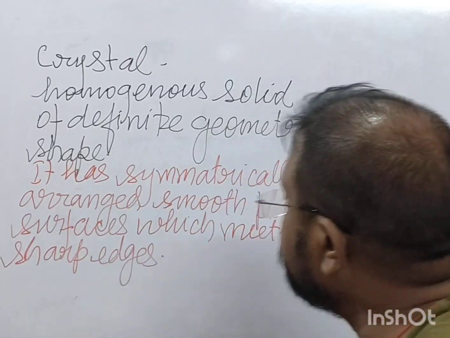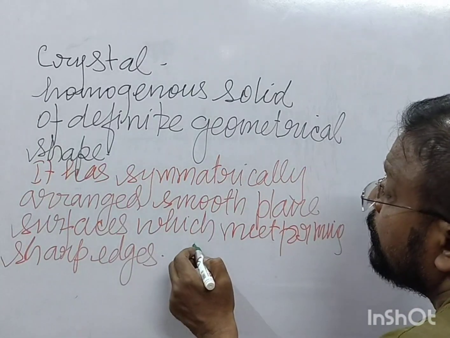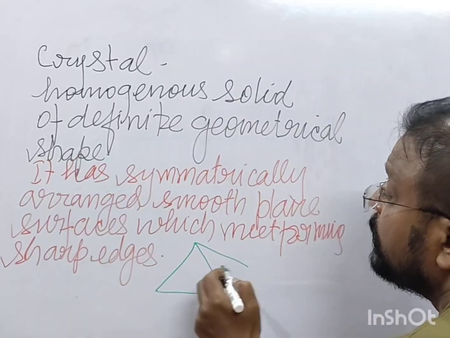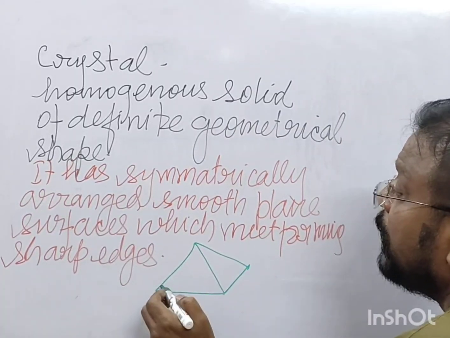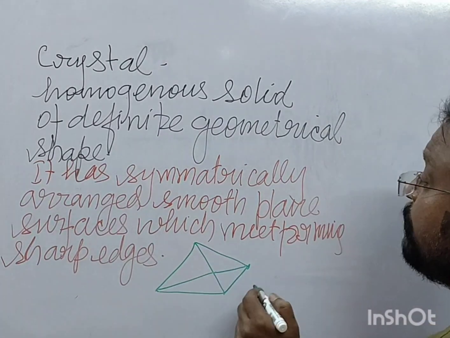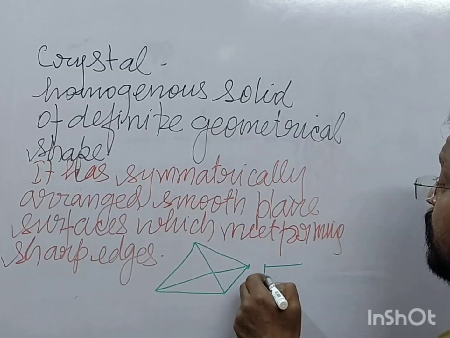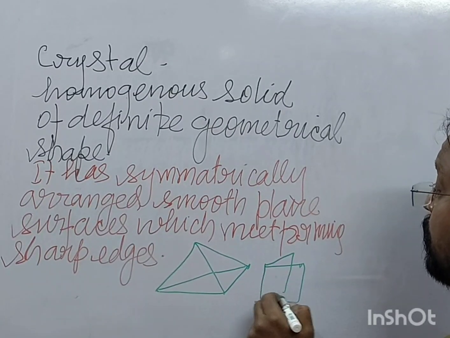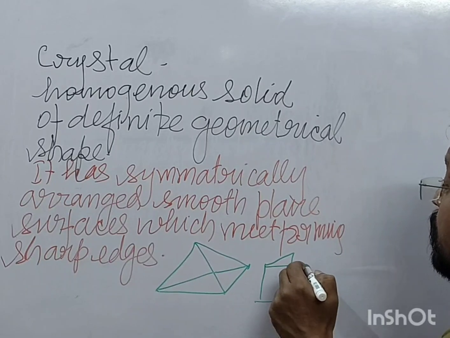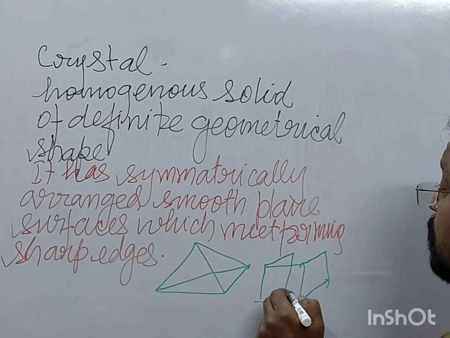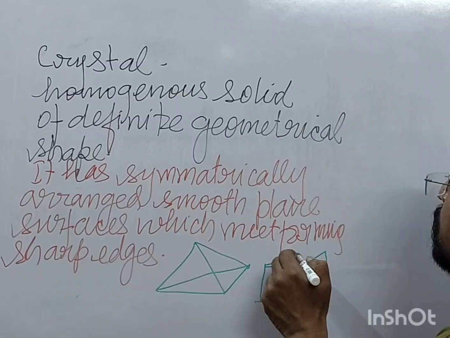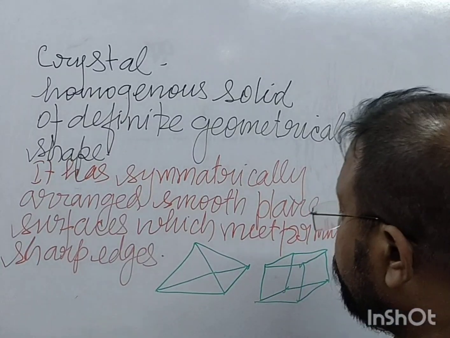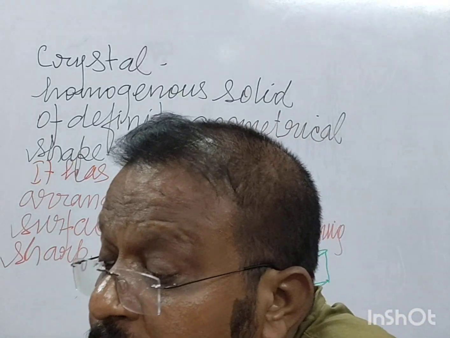Crystals are like this. They can be like this, and this shape. They can be cuboidal. This is triangular, pyramidal, right?